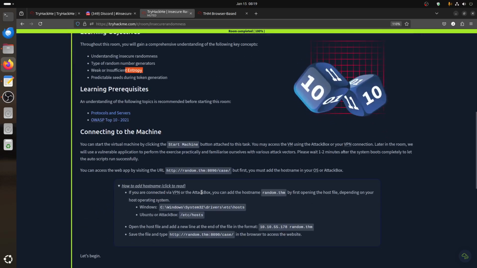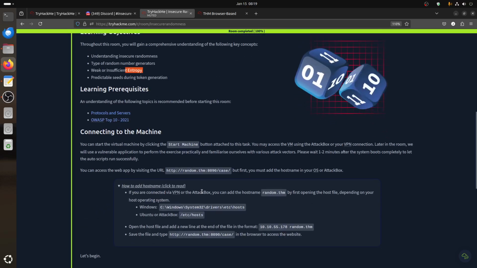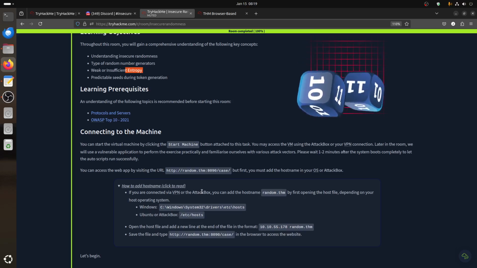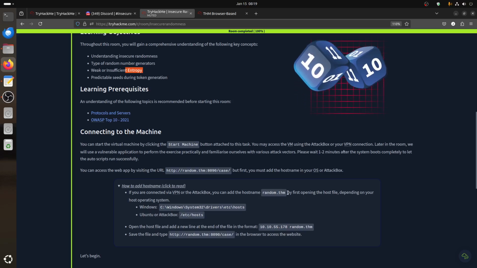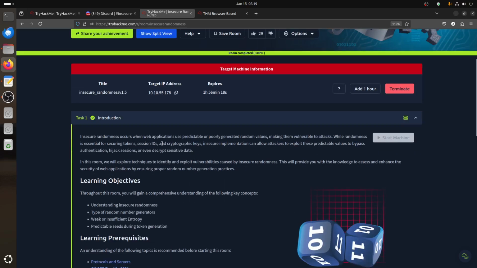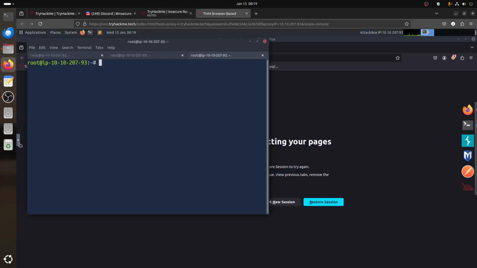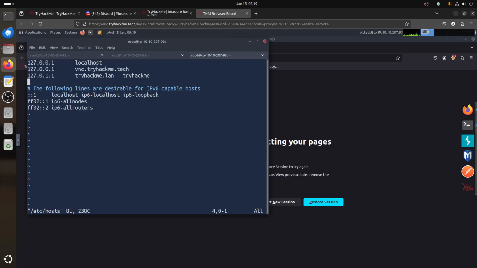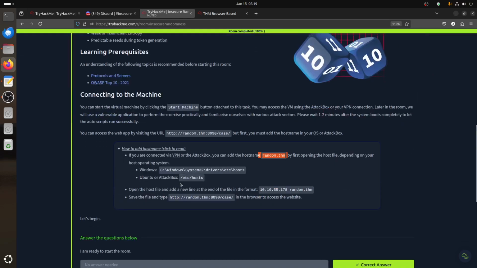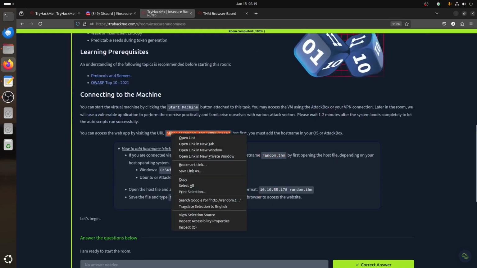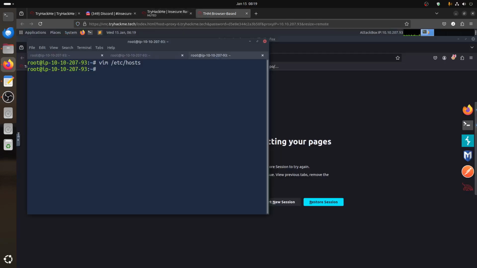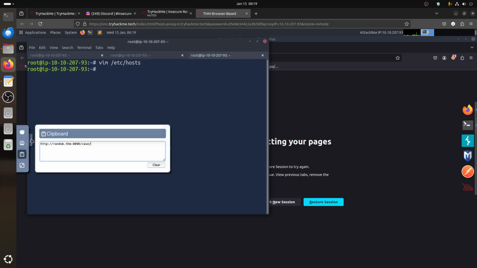All of this information, if you're done with something like CompTIA Security+, is about cryptography, how to generate random number keys and all of that. Of course, for example, now we need to make a random.tryhackme entry plus the IP. So let's add it to our hosts file so we can work in the room later on. I come here, add my IP, and then random.tryhackme. And then to test that everything is working, they tell us to go to this link. So if I go there, I make sure everything is working.